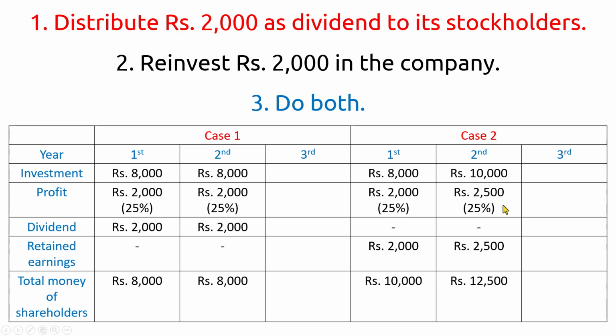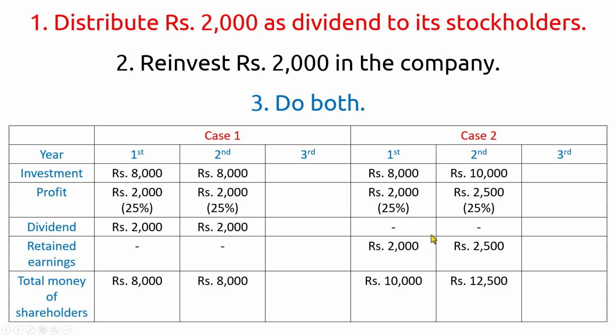And once again, they do not give any dividend and everything is reinvested into the company. So what is the total money of the shareholders? It is 10,000 plus 2,500 rupees, which is 12,500 rupees.